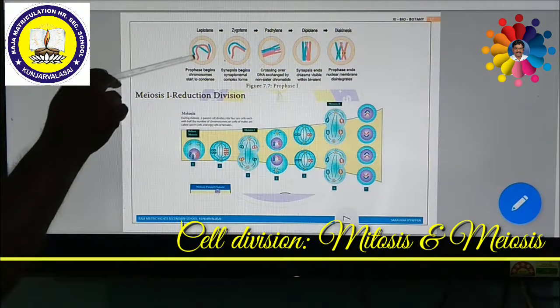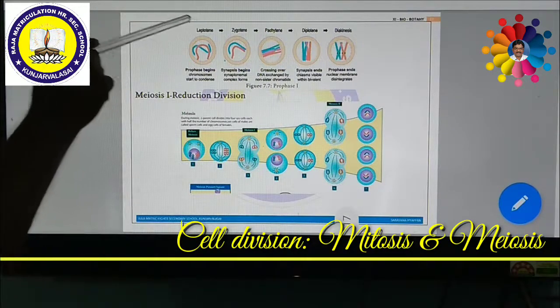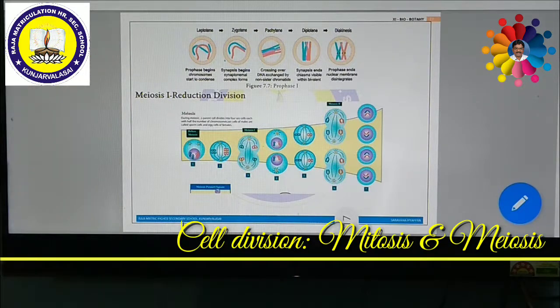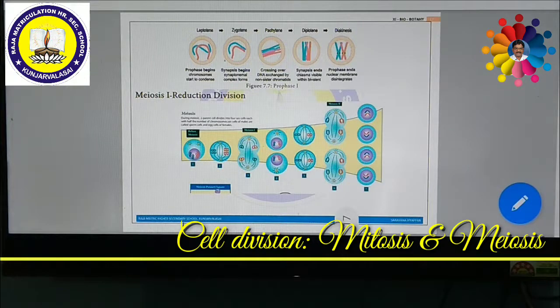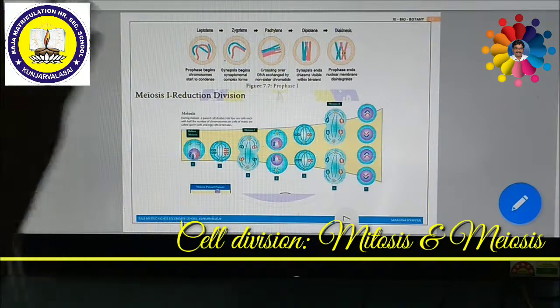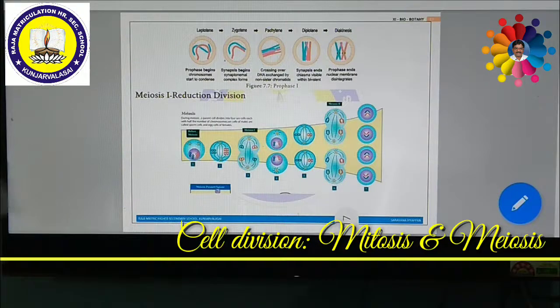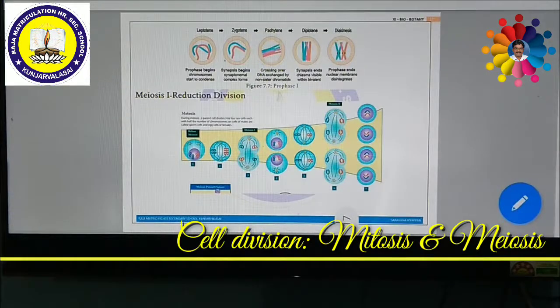The thread-like material is called chromatin. So the condensation of the chromatin material into chromosomes takes place during the leptotene stage of prophase 1. Then in the zygotene stage, pairing of these chromosomes takes place. What do you mean by pairing? All the homologous chromosomes come near to each other and pair together.